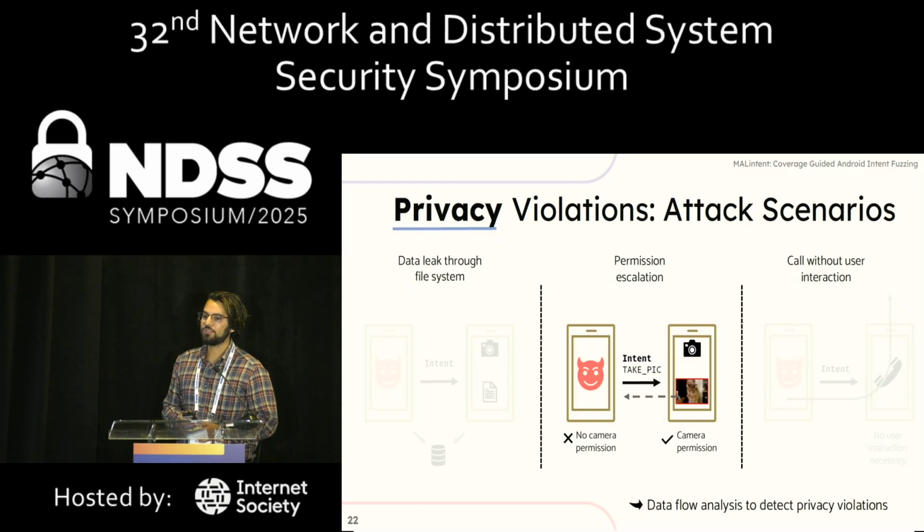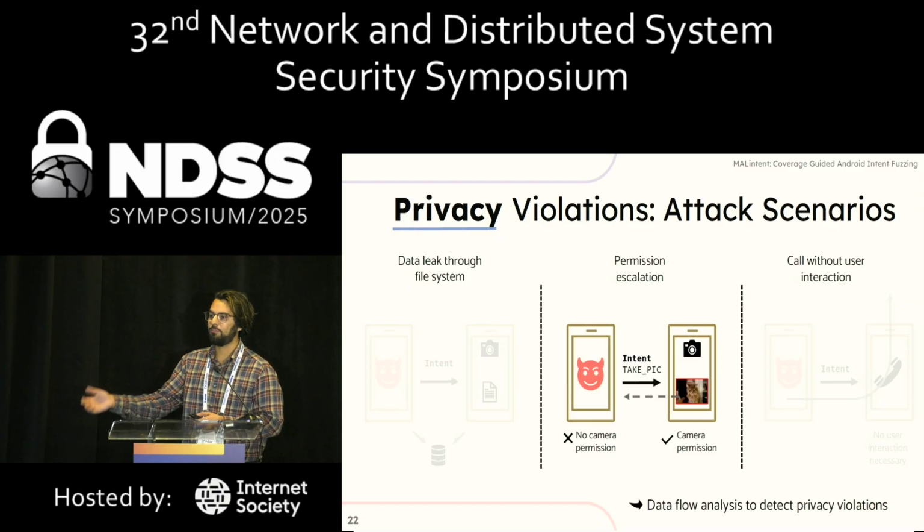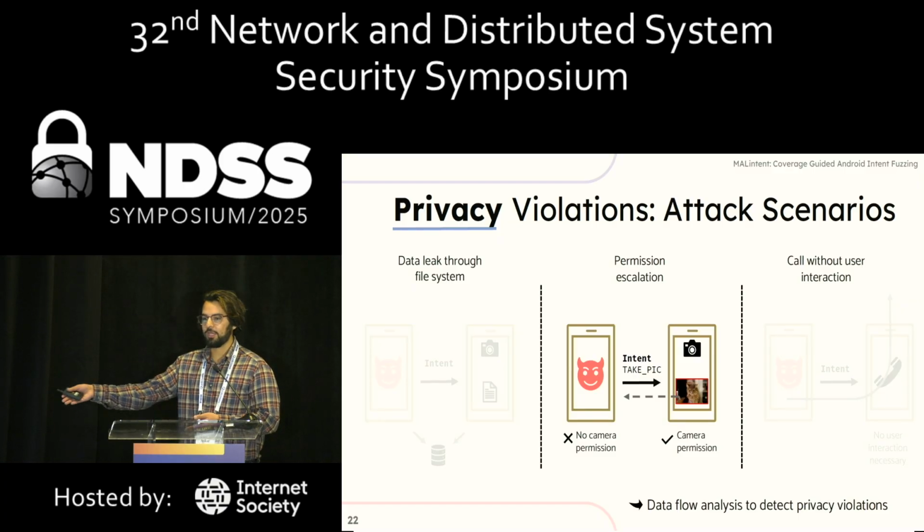One other example, the permission escalation one, was a common problem in camera apps where you could set a timer to take a picture in, say, 5 seconds and it would send it back to the malicious app. Normally, when you say you want to take a picture with your preferred camera app, it launches the camera app, but you actually have to take user interaction to press capture before it gives it back to the other app. But by using the timer, attackers were able to force the camera to take a picture and send it back to them, effectively giving them camera permissions without having them.